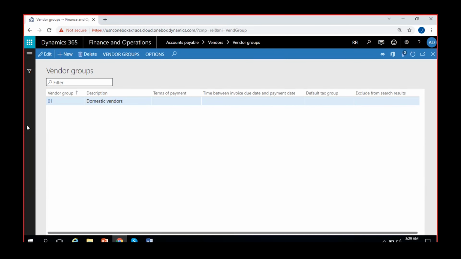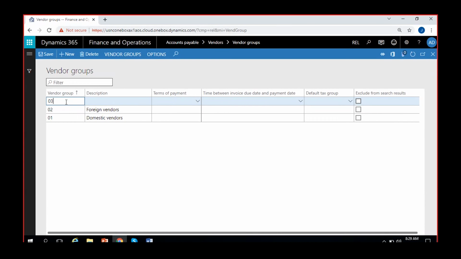As earlier, while I was demonstrating to make the vendor payments, I have configured domestic vendors as a group. I'll also add one more, 02, foreign vendors. I can also create one more, 03, local vendors.